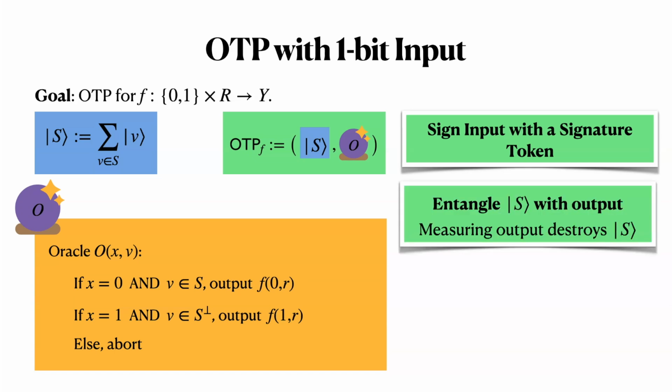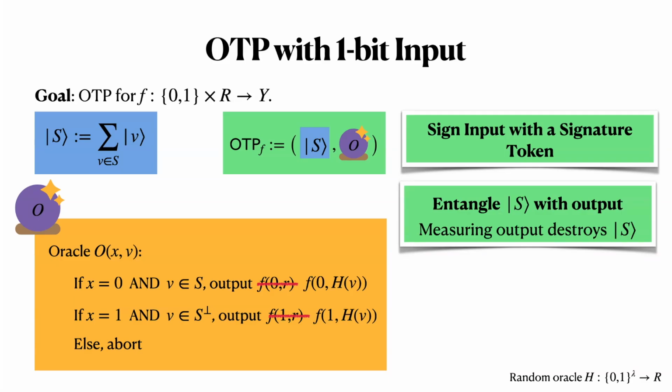So the second idea that we need to make this construction secure is some way to entangle the output of the oracle with the signature token, so that measuring the output destroys the token. And this is how we do it. Now note that the random string r is computed as the hash of the vector.